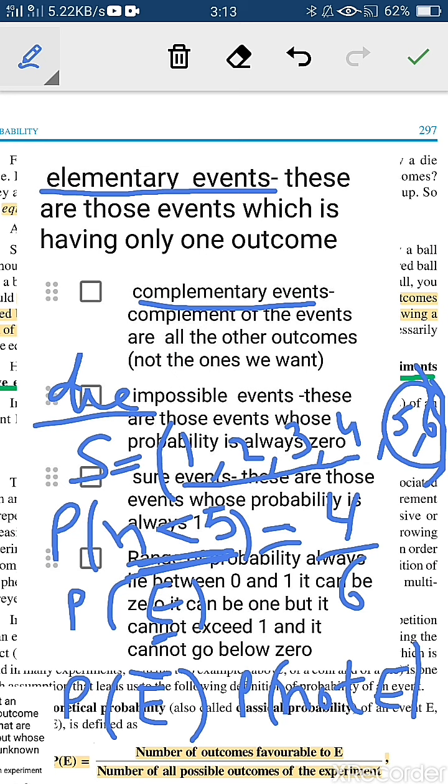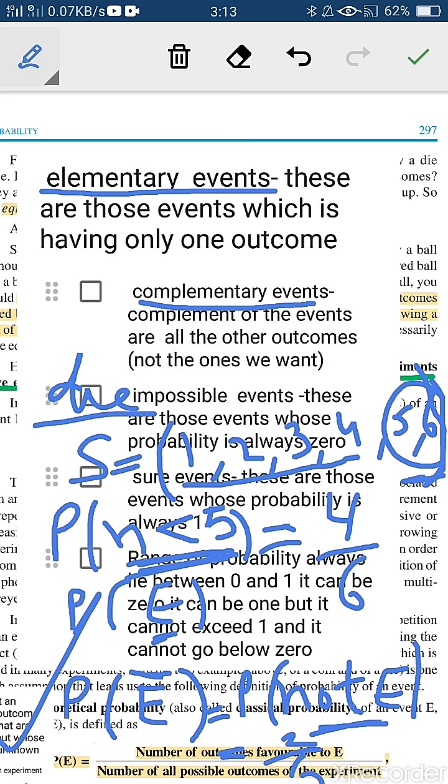It is not less than 5. It is not asked whether it is equal to 5, so I will take 5 because 5 is not less than 5. So I am taking the opposite of that, that is not E. So how many cases are there? There are 2 cases, right? That is 5 and 6. So probability of E bar is equal to 2 out of 6. So this is the complementary event.